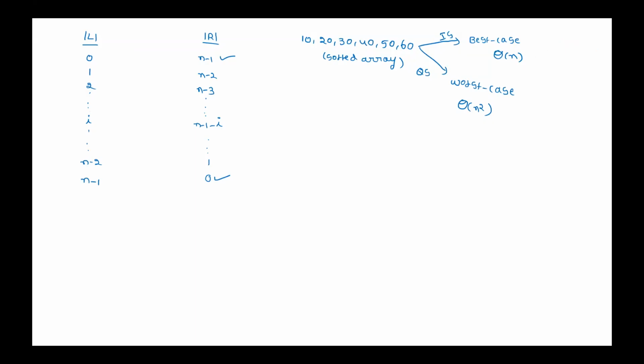Now, but in the average case, what happens? We are interested in the average case. In the average case, anything should be possible: left side 0 elements and right side n minus 1, or left side 1 and right side n minus 2, or left side n minus 1 and right side 0.